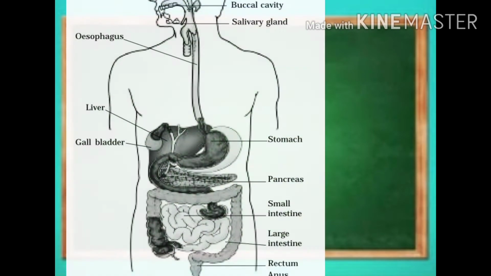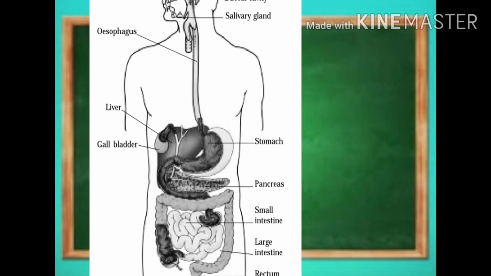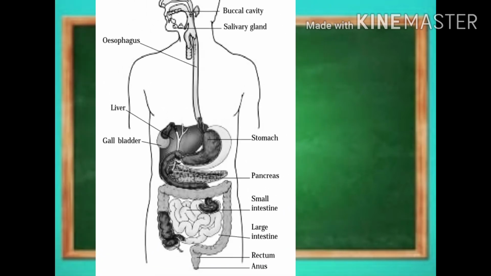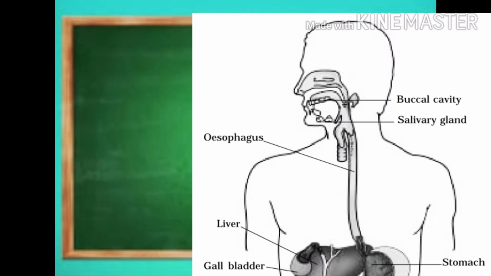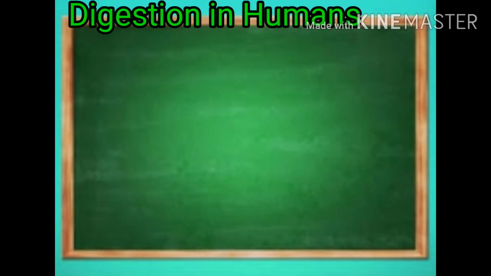Now let us know what happens to the food in the different parts of the digestive tract. The mouth and the buccal cavity. Food is taken into the body through the mouth by the process called ingestion. Chewing food helps in digestion by mechanically breaking down the food into small pieces. Our teeth help in chewing.